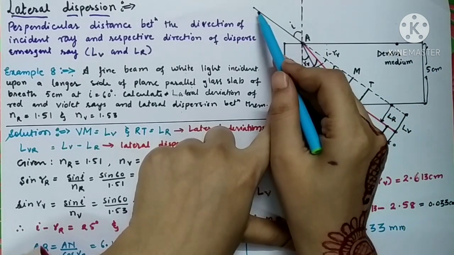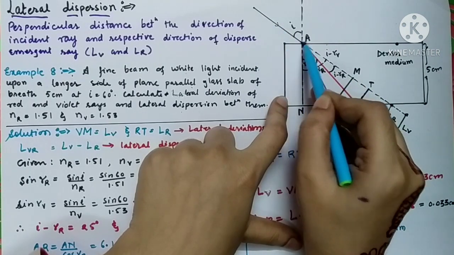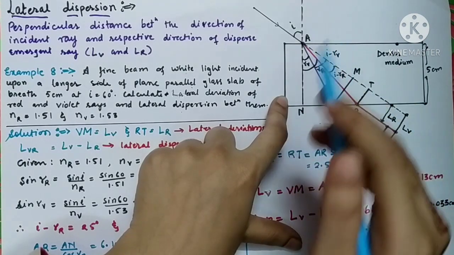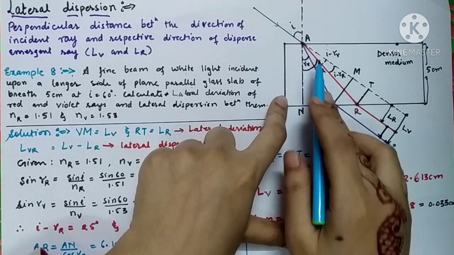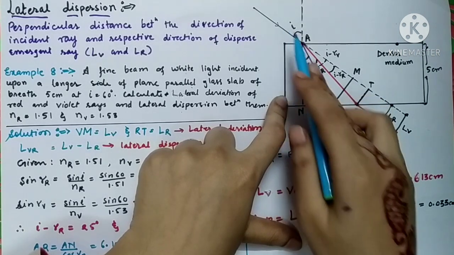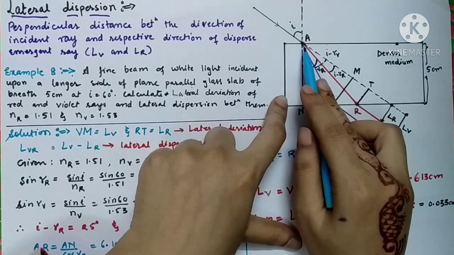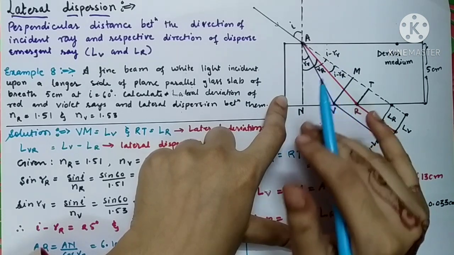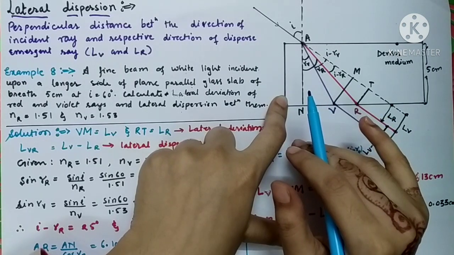Now let us consider a white beam of light. This white beam of light has a point of incidence on the surface of a denser medium at A. Whenever this light ray passes from rarer medium to denser medium, as we all know, it is a white light, a multichromatic light, so all the colors are going to be separated at this point. All the colors will travel with different velocity, that is, with speed less than 3 into 10 raised to 8 meter per second.